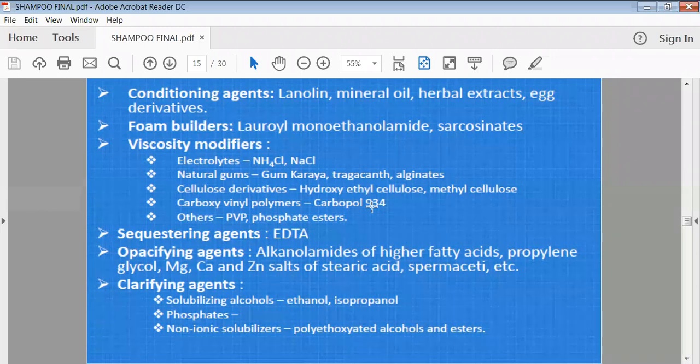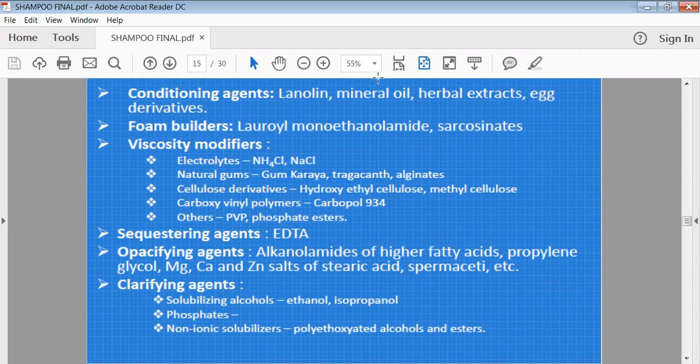Then viscosity modifiers are there. If you are preparing a viscous type of shampoo like cream shampoo, then we have to enhance the viscosity. To impart good viscosity, we can use electrolyte type viscosity modifiers like NH4Cl and sodium chloride. Then natural gums are there like gum karaya, tragacanth, alginates. Then cellulose derivatives like hydroxyethyl cellulose and methyl cellulose.